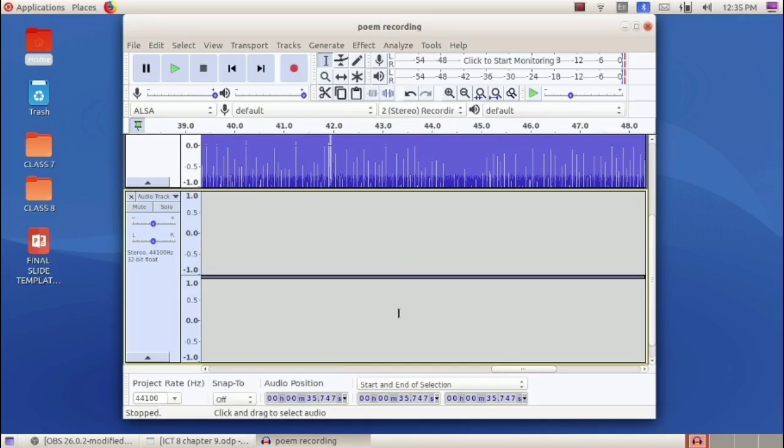Then if any part of the audio that we have just recorded is not up to the mark, we can record only those portions in the second audio track. Then we can copy and paste or cut and paste it, and place it into the corresponding position. For that we can make use of the additional audio tracks.